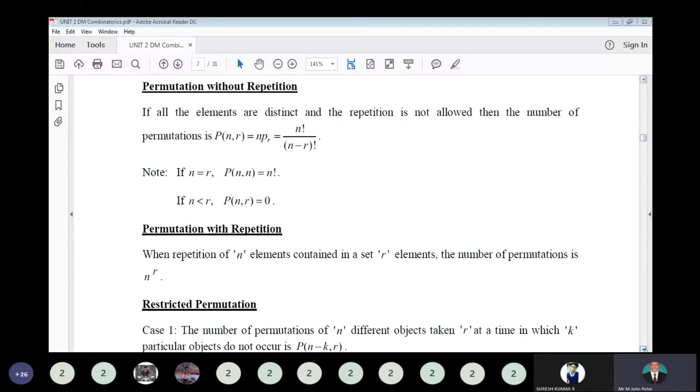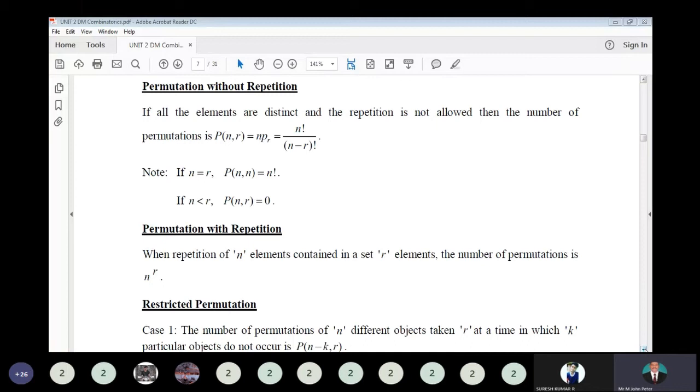Using the formula, we have three objects and we are picking two objects. That is 3P2. As per 3P2, it is 3 factorial divided by (3 minus 2) factorial, which is 3 factorial divided by 1 factorial. That is nothing but 6. So 6 different permutations you can make.